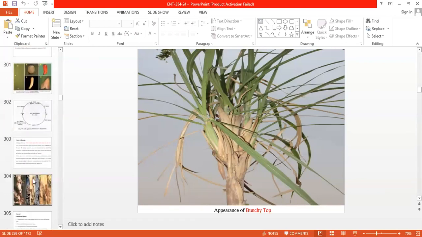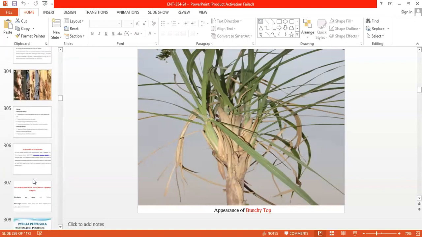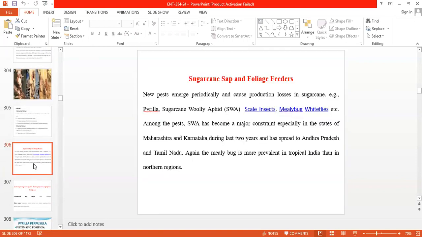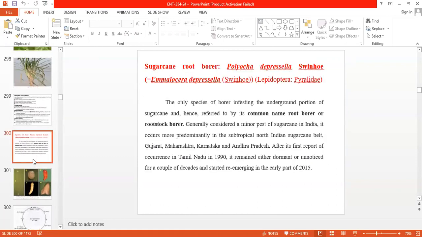Then the next pest of sugarcane is the sugarcane root borer. The old scientific name of this pest is Emmalocera depressella, and the new name is Polyocha depressella.